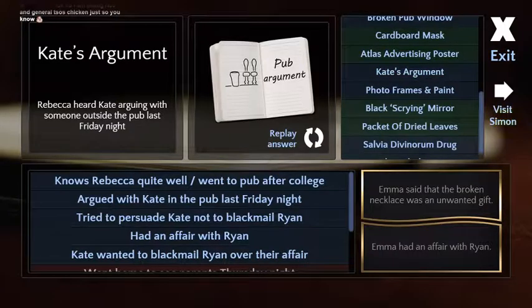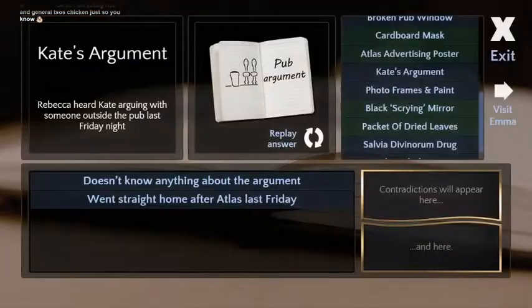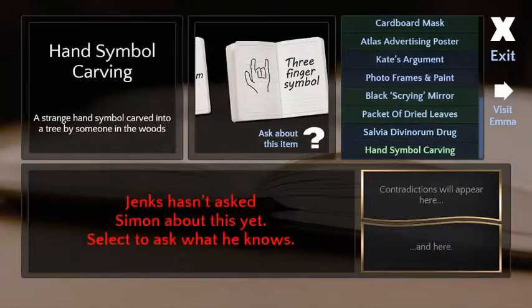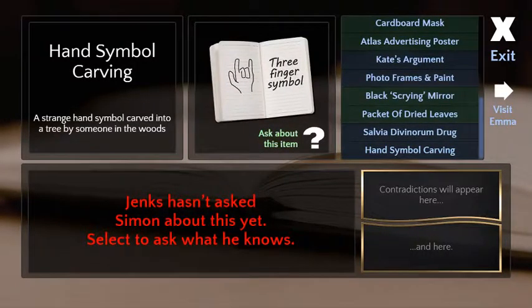Why is she saying it's an unwanted gift? Probably be back later. I wonder what that's about. The necklace pendant. All right, whatever. I feel like we gotta do rock hands. Yeah, rock hands. Do it.